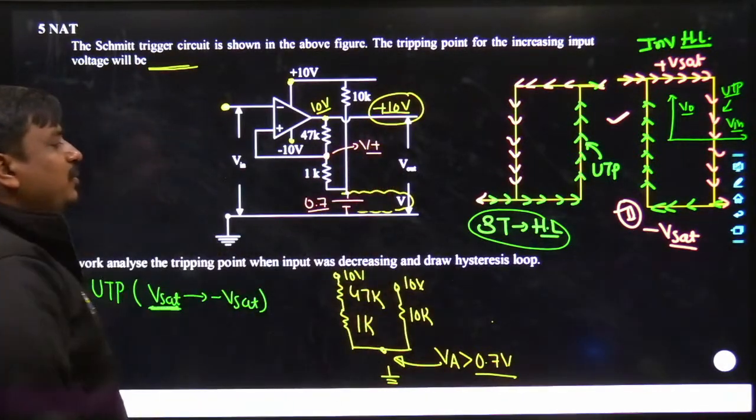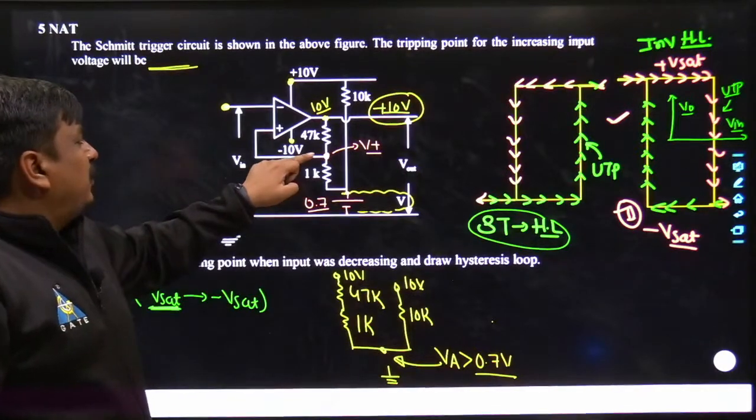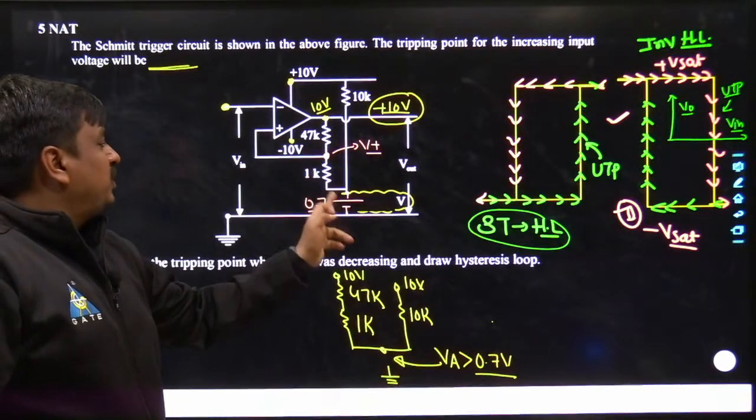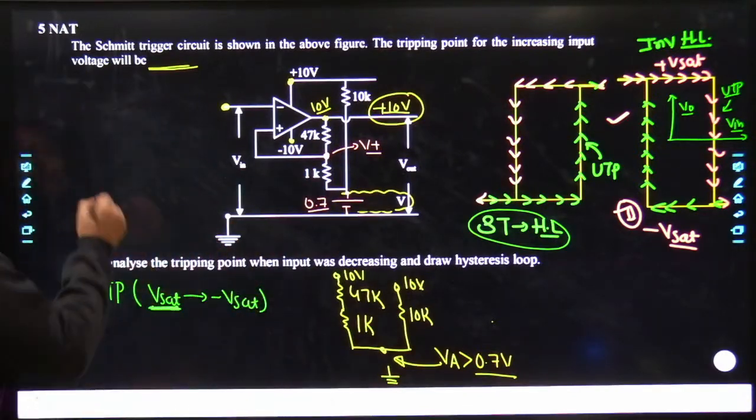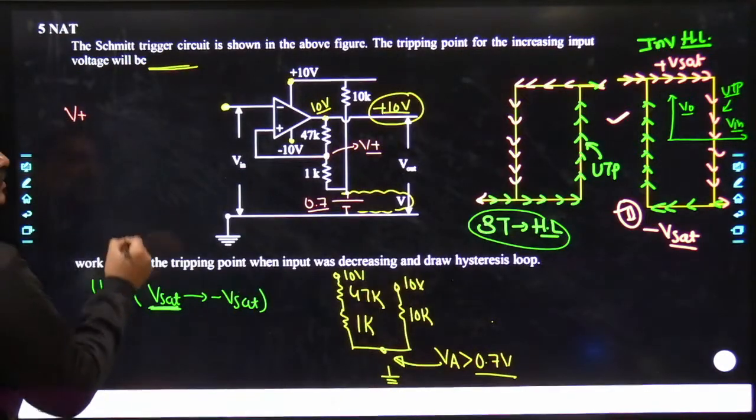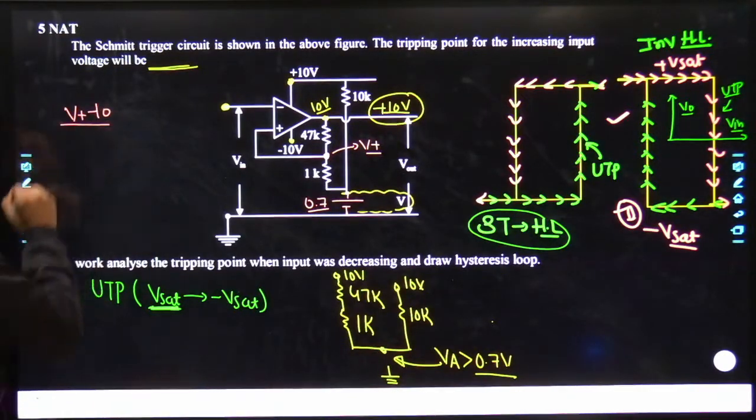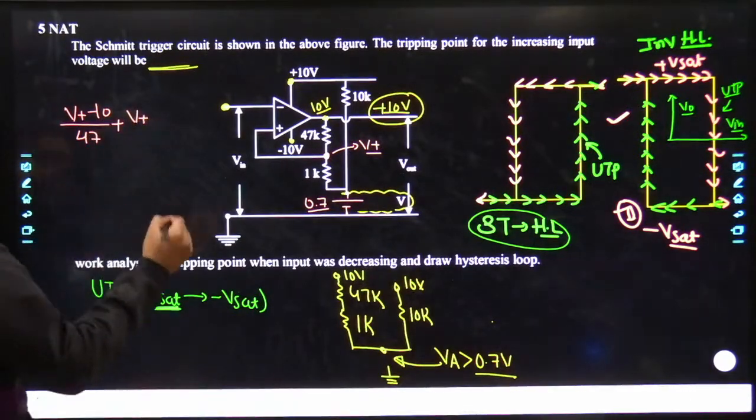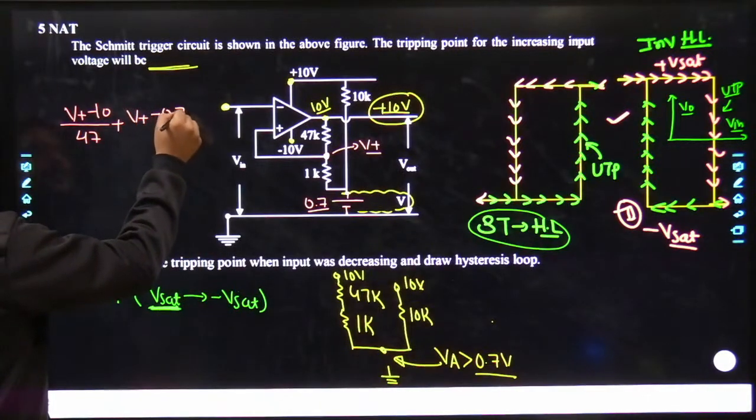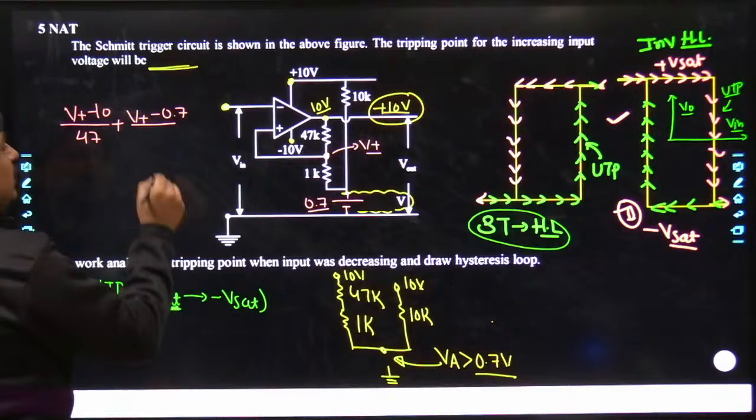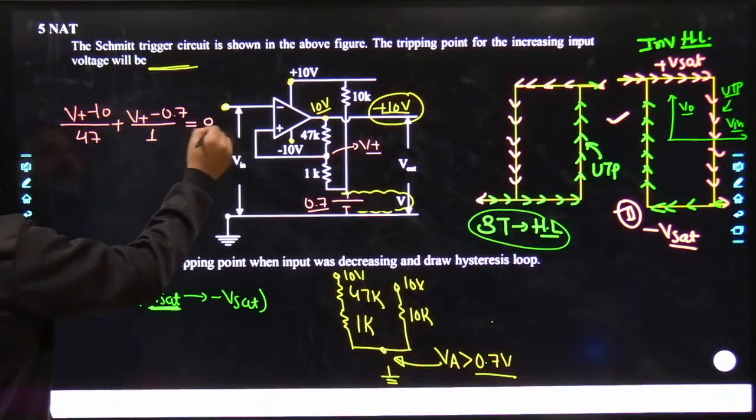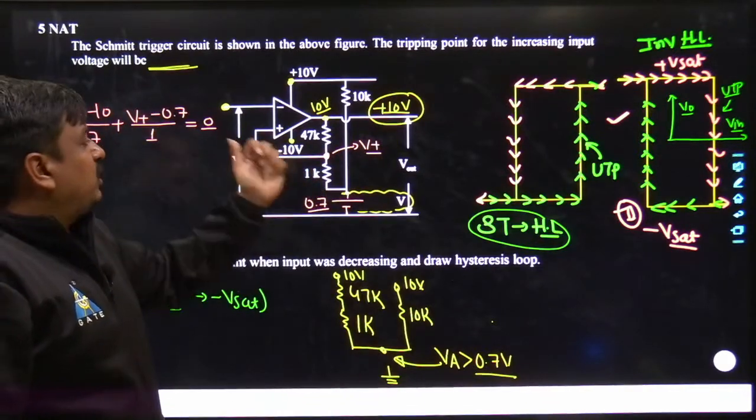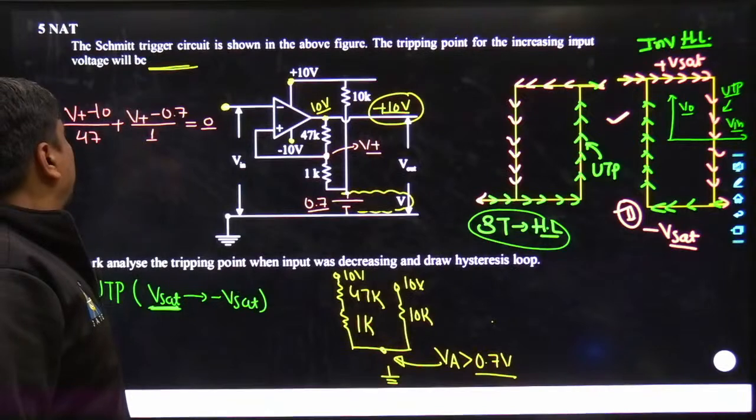May I know what would be the value of V plus? Easily you would be able to get it. See, V plus is going to be (V plus minus 10) divided by 47, plus (V plus minus 0.7) divided by 1 kilo, equals 0. Let me do that. Being an ideal operational amplifier, it would not sink any amount of current. So easily you would be able to get the value of V plus.